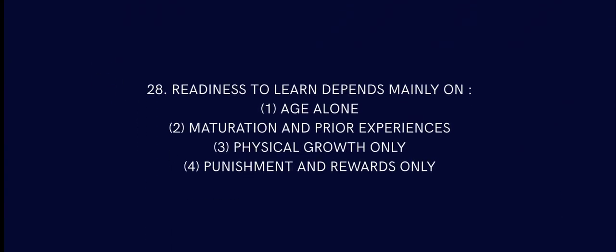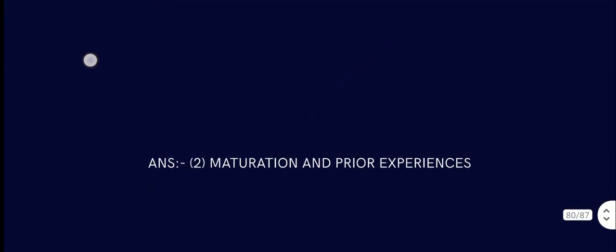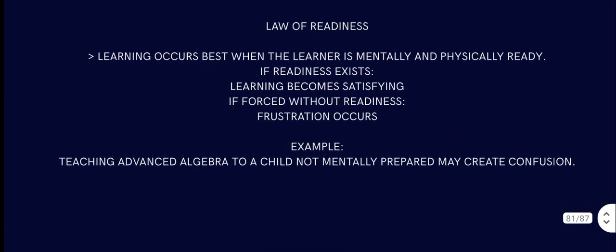Question number 28. Readiness to learn depends mainly on what? Age alone? No. It's maturation and prior experience, because physical growth alone does not count. You can be physically very big and can also be dumb. Punishment and rewards only, that does not always work. When you are ready to learn something, that's the best way to learn. You are matured, you have prior experience. So the answer is maturation and prior experience.